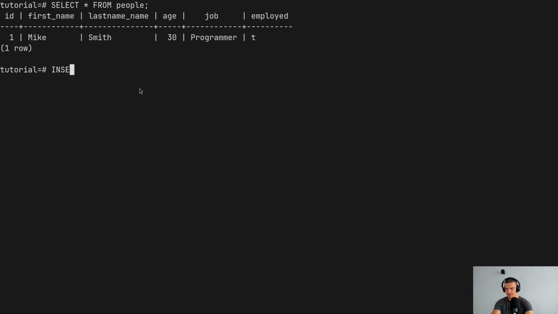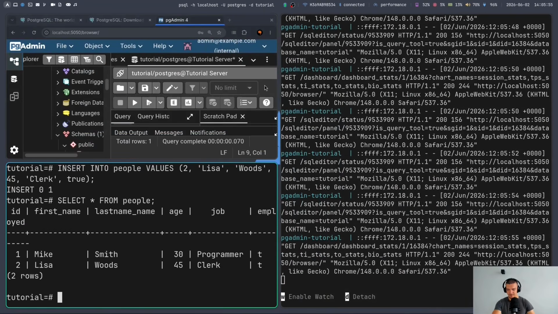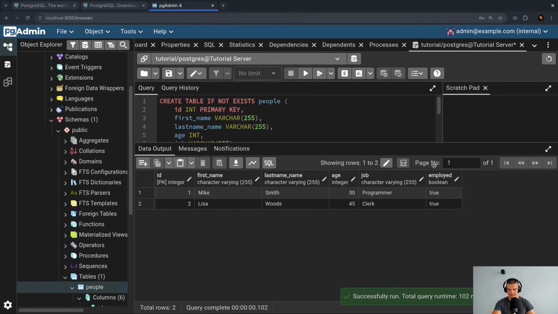And I can, of course, insert more data here using PSQL. So I can say insert into people, and I can say values. Let's go with 2. Let's say Lisa, and then, I don't know, Woods or something like this. And then we can say that she is 45 and she has the job clerk, and we can say that she's employed as well. And then semicolon, this is also going to insert. Now if I run select, I can also see all the data in the database using the command line. And of course, if I go back to pgadmin and I just run this line here, I'm also going to see the new row in my table.